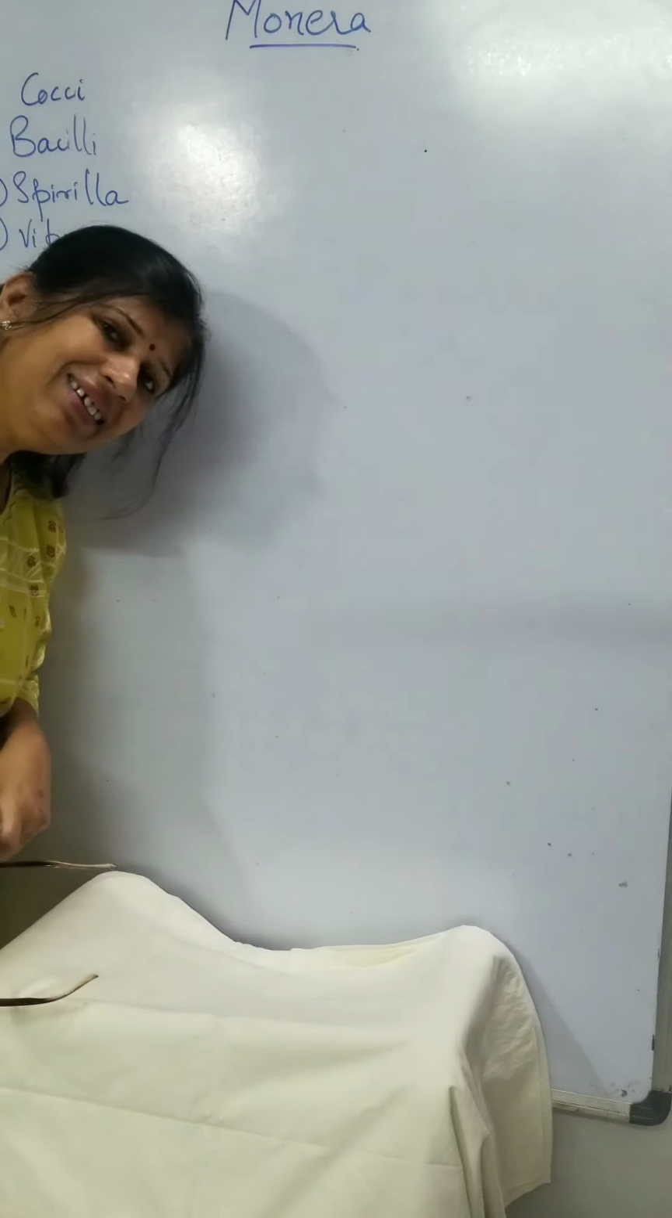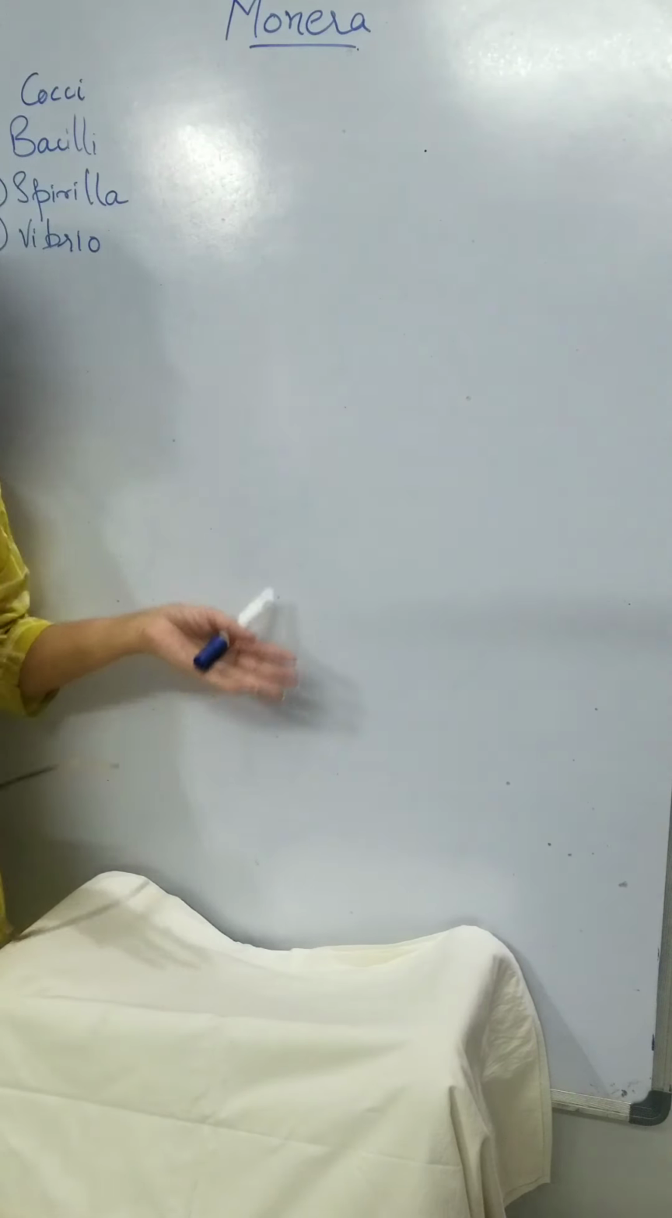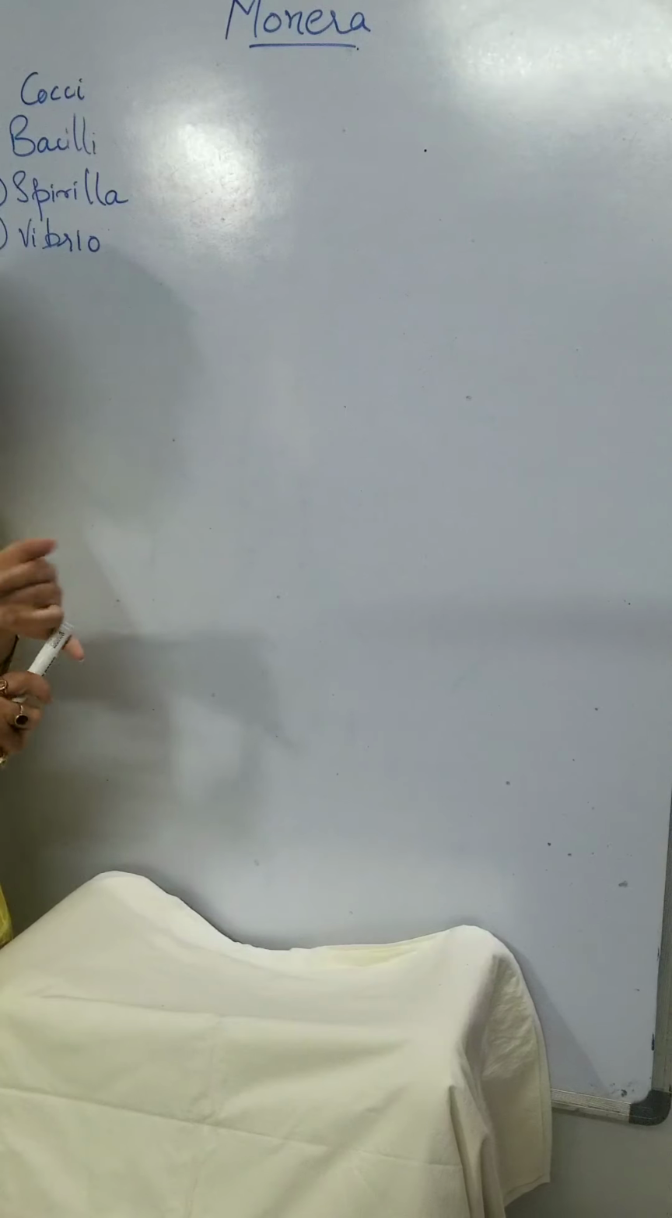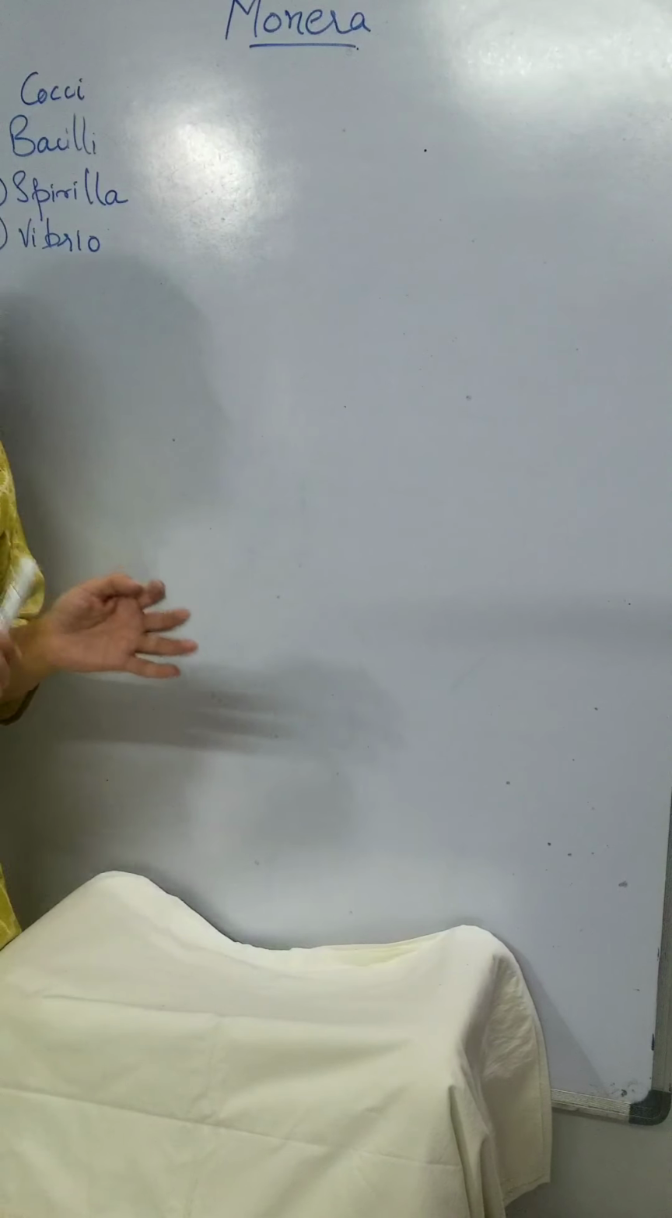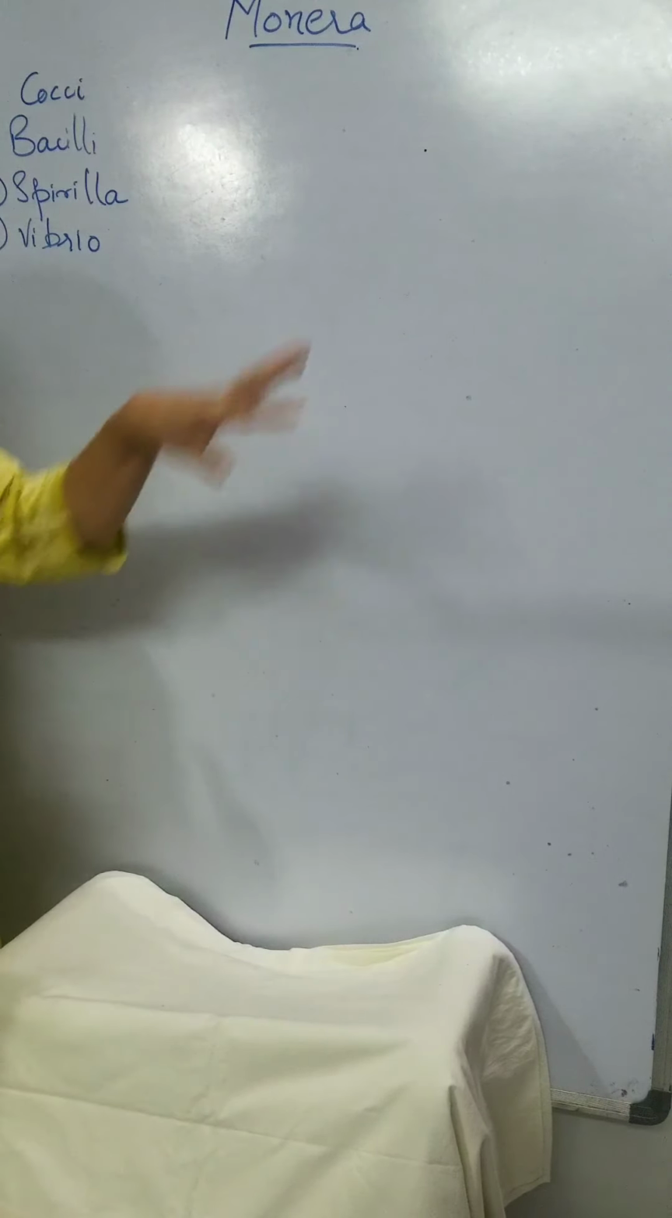So good morning. Till yesterday we had done the five kingdom classification and we saw there were five divisions, that is Monera, Protista, Fungi, Plantae and Animalia, right? So today let's take up the topic on Monera.